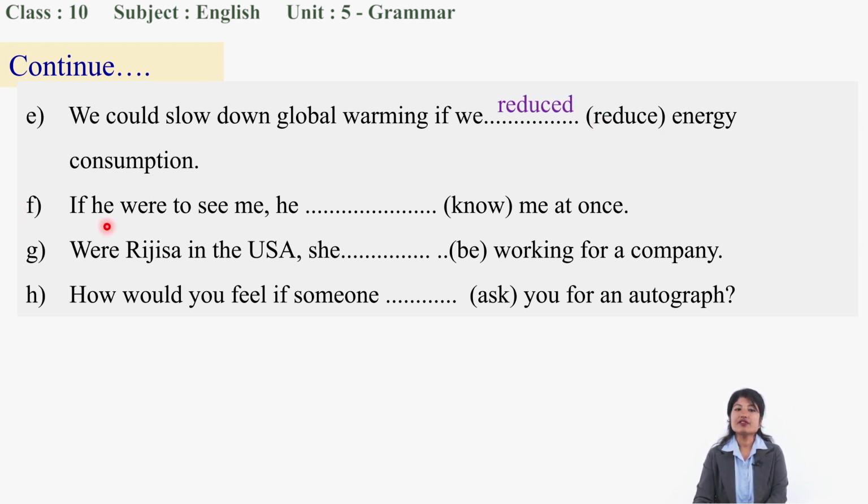F. If he were to see me, he would know me at once. What do we fill up over here? Yes, would know me at once. G. Were Regisa in the USA, she would be working for a company. What should we fill up here? Yes, were Regisa in the USA, she would be working for a company.